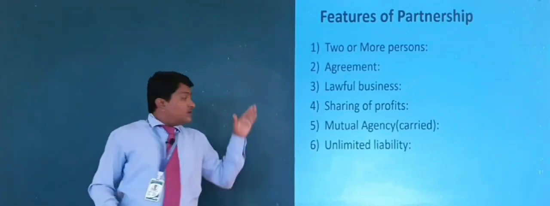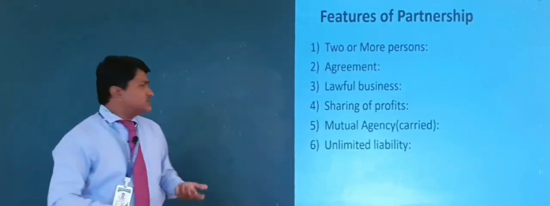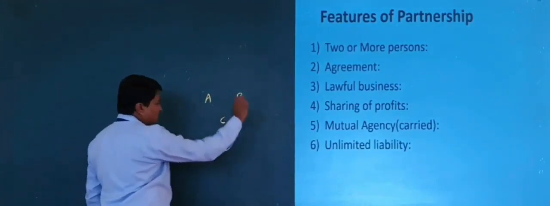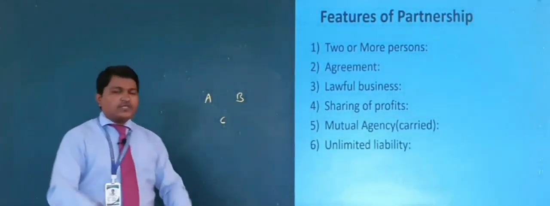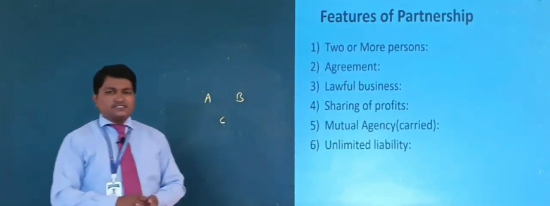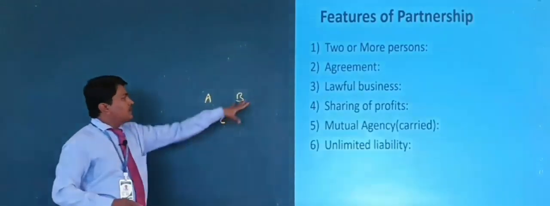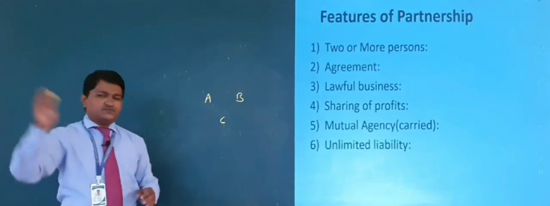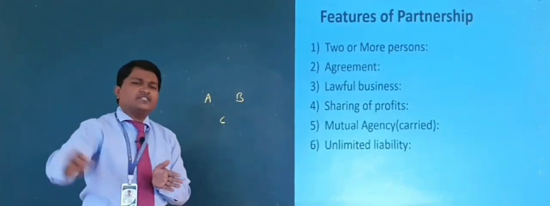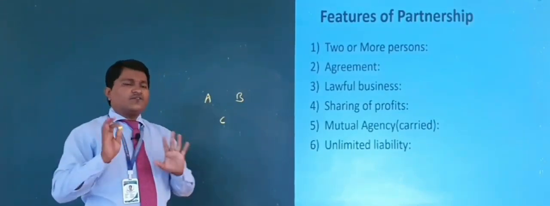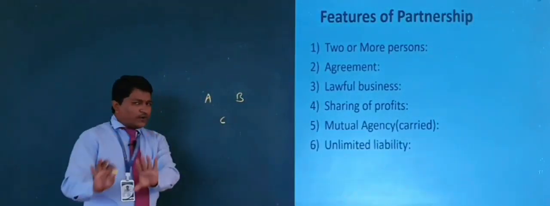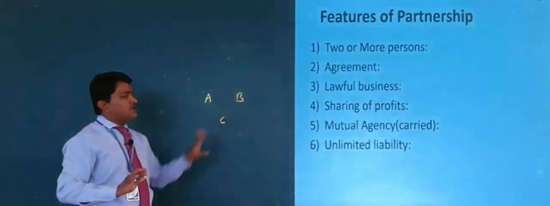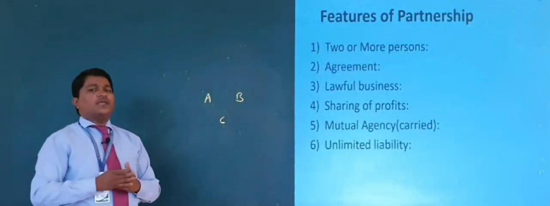Here, suppose A, B, C are persons who come together and start a business, and B and C are not interested in managing the business. So they frankly tell, we contribute the required amount as partners, but we do not come to run or manage the business.